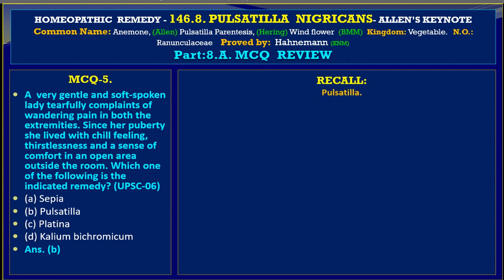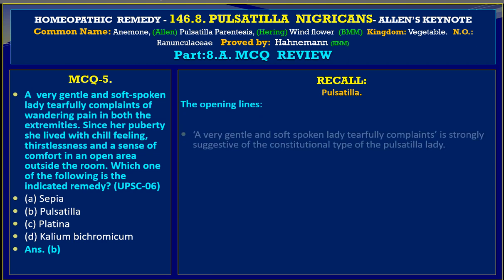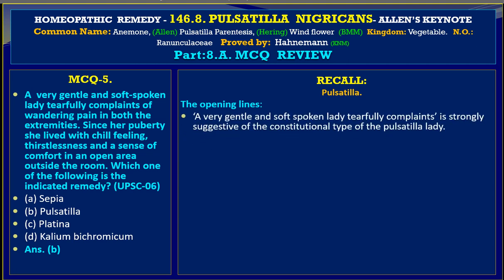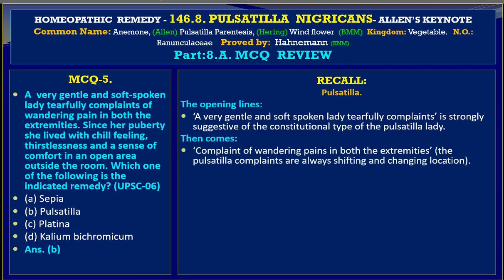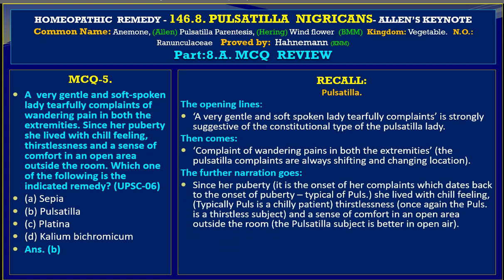So let us construct Pulsatilla. In the opening lines we find a very gentle and soft spoken lady tearfully complains. This statement is strongly suggestive of the constitutional type of Pulsatilla lady. Then comes complaints of wandering pains in both extremities. Pulsatilla complaints are always shifting and changing in location. Since her puberty is the onset of her complaints, which dates back to the onset of puberty, typical of Pulsatilla.